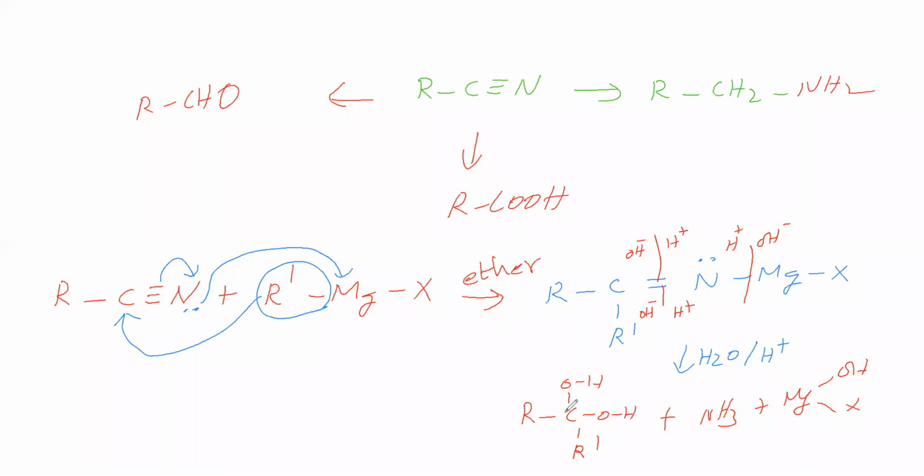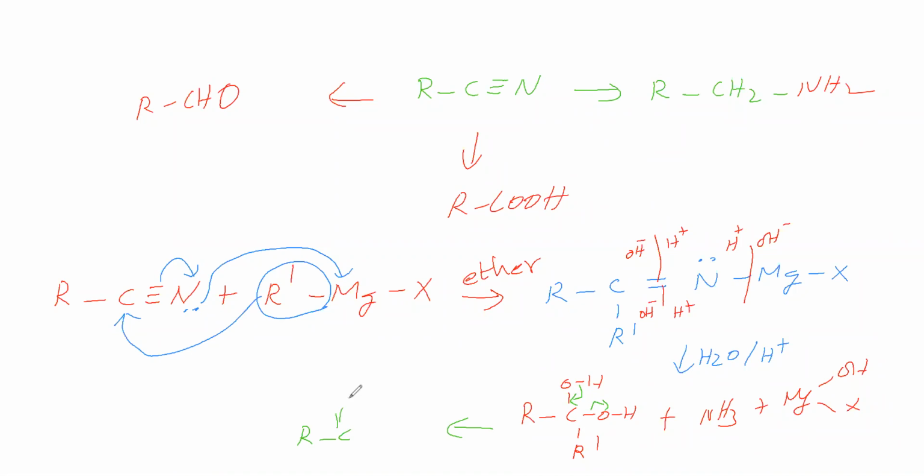Here, this is a diol because this carbon contains two OH groups. If two OH groups are at one carbon, we have to shift the bond and remove a water molecule.